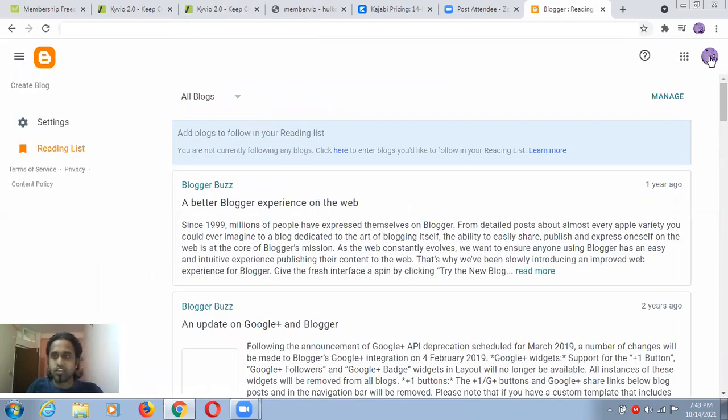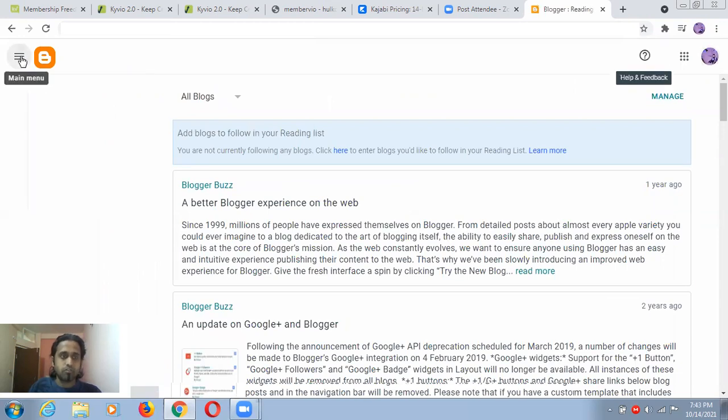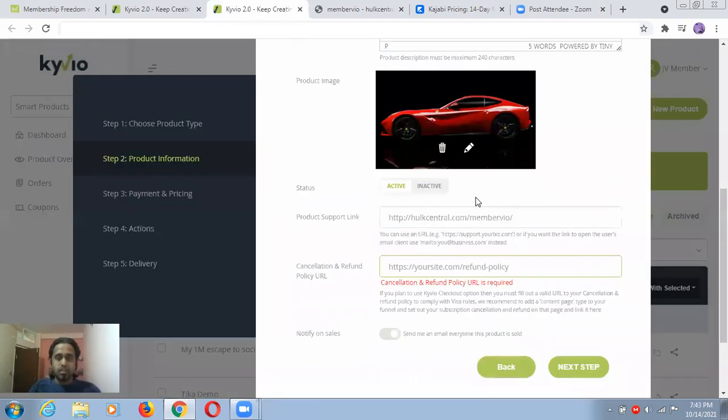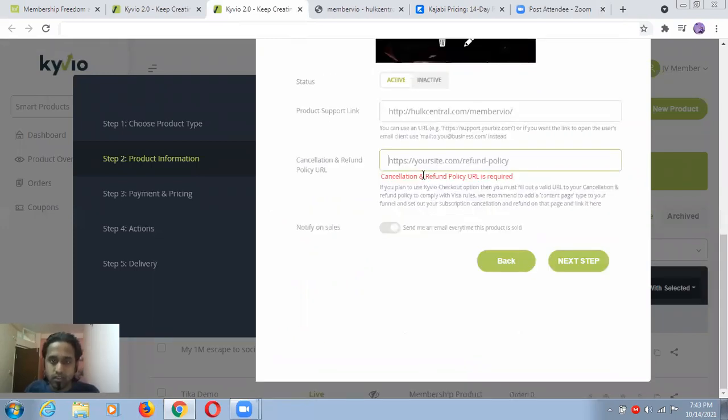See, if I change this, because I'm using Blogger from my different ID, so if I change this, yes, you can create a blog from here. You can create some more pages, and it will be done easily, guys. I'm not going much deeper with this. I'm just coming back here, and you can put your refund policy and something like that here, and it will be done. It is required.